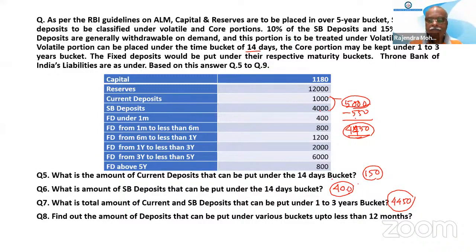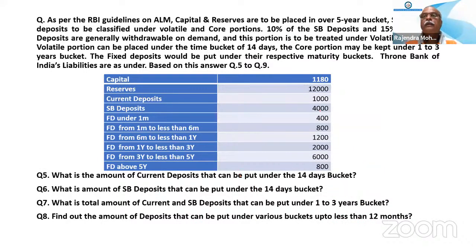Last question. Find out the amount of deposit that can be put under various buckets up to less than 12 months. So which are the deposits? Basically, up to less than 12 months, the deposit will be savings and current deposit, which we have calculated for the 14 days period.